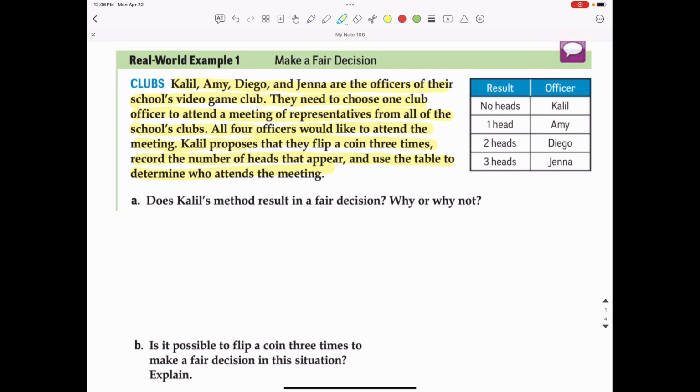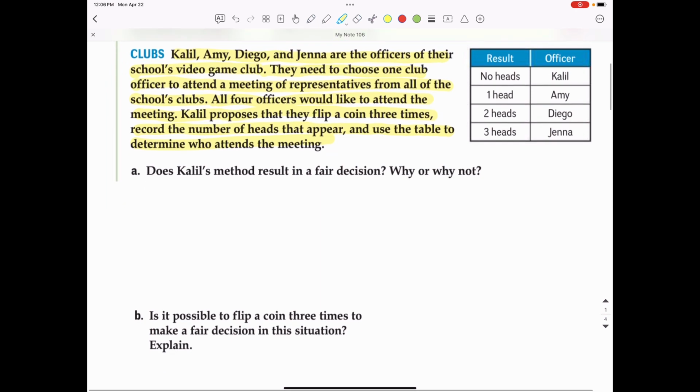Why or why not? If it's a fair decision, that means that all the possible outcomes are equally likely to occur. So we can look at this using a tree diagram to see if this is a fair decision. There are only 2 options, heads and tails. So when the coin is first flipped, it could wind up heads or it could wind up tails.